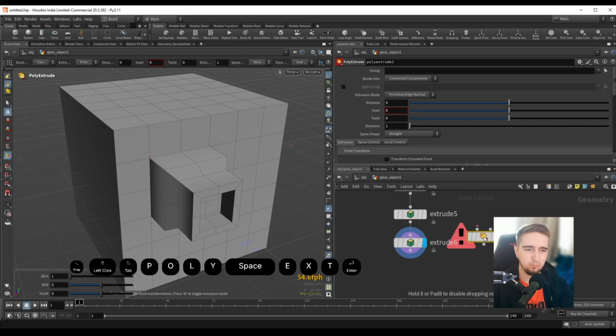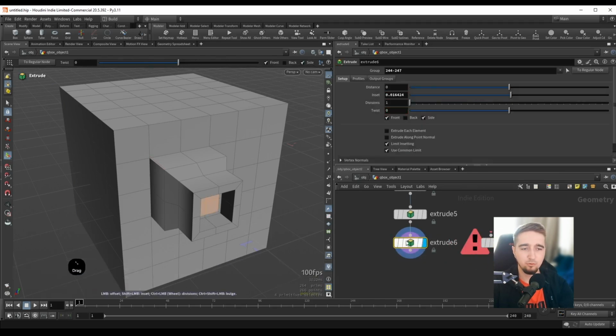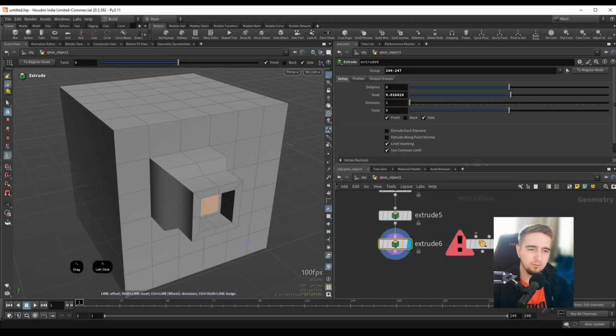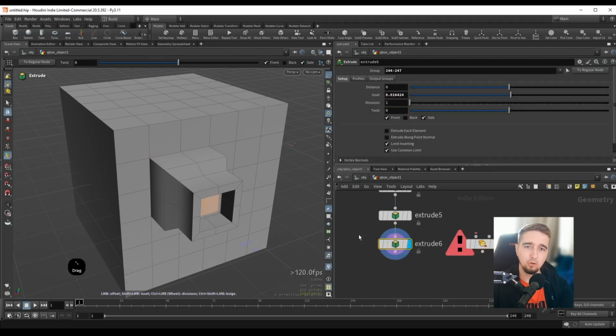So if I drop this down, we can see that this is the default that Houdini provides, and this extrude is different. So this is a new node that comes with modeler. I believe that the way this works is that he took the base of some of these tools and he added on top of those other operations, and he made it easier to work with them inside the viewport by doing different hotkey combinations. So for example, inset is by holding down Shift and click dragging.